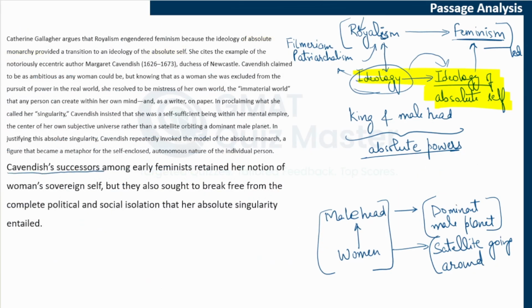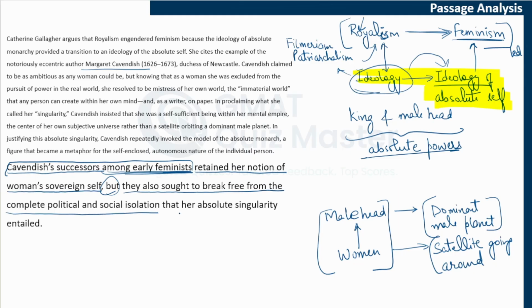Cavendish's successors among early feminists. So now we are talking about the successors of Margaret Cavendish, who were among early feminists. So now we are again talking about this link between royalism and feminism. They retained her notion of women's sovereign self. But, and this is the contrast, they also sought to break free from the complete political and social isolation that her absolute singularity entailed.